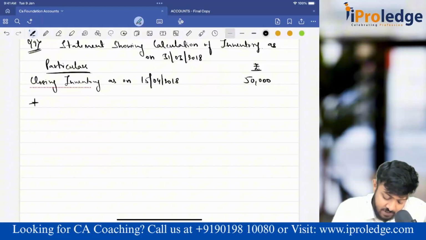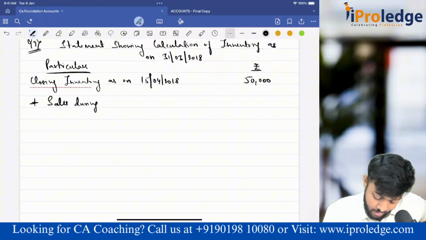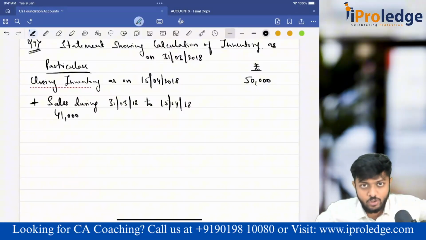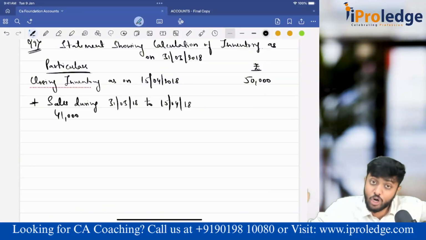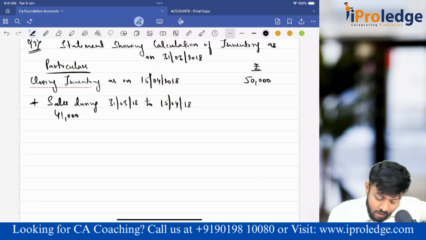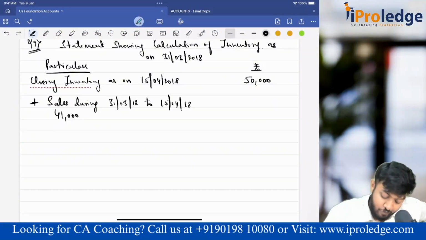So what I will do? Plus sales during 31st March 18. How much? 41,000. I am supposed to add this because it was there on 31st March. In 15th April stock taking it is not there because it is sold. So I am adding it back. But 41,000 is the sales price. Can I calculate cost of inventory at sales price? No. So I have to remove the profit component.